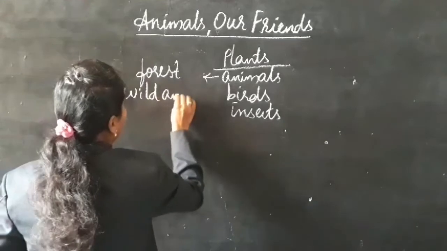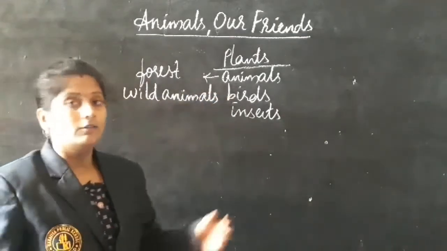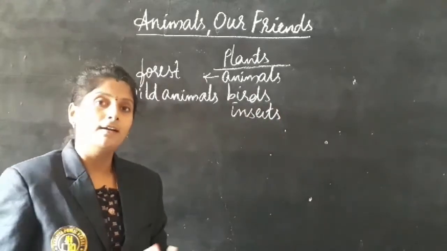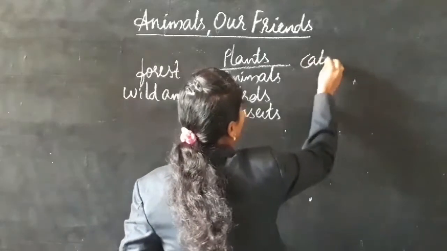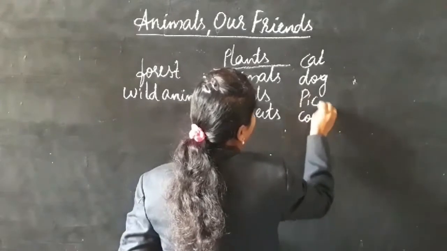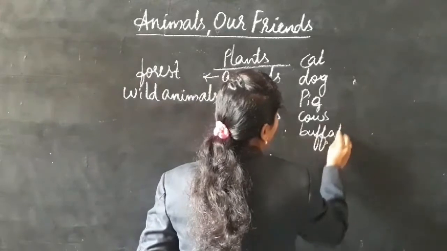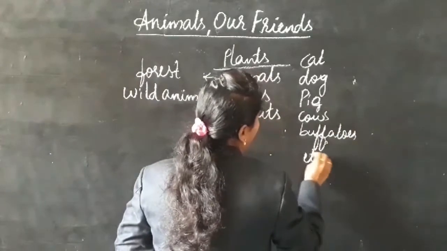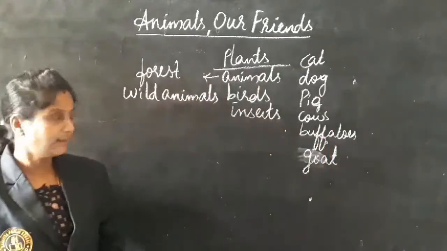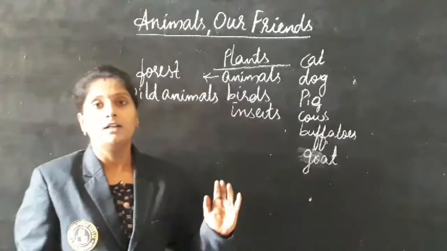The animals in our surroundings are, for example, cat, dog, pig, cows, buffaloes, goat, etc.